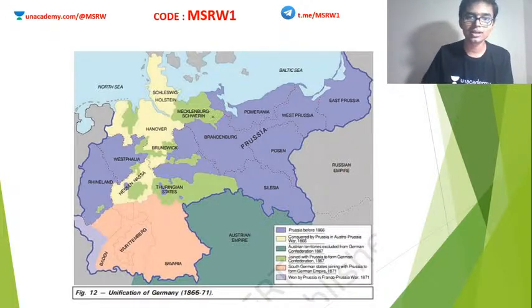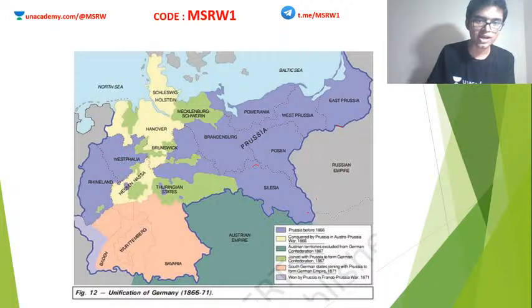You can see the picture here. The Prussian Empire is one among these. The entire Prussia is shown in the violet region. Then you can see Silesia, East Prussia, West Prussia, etc. Then Westphalia is shown here, Rhineland is here.